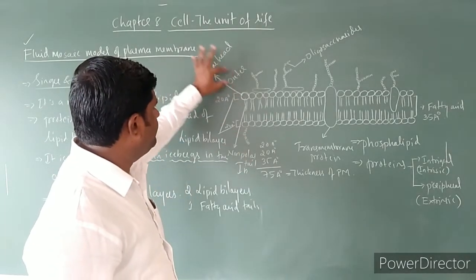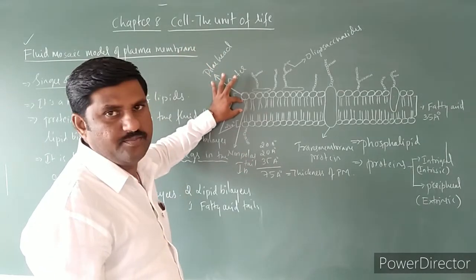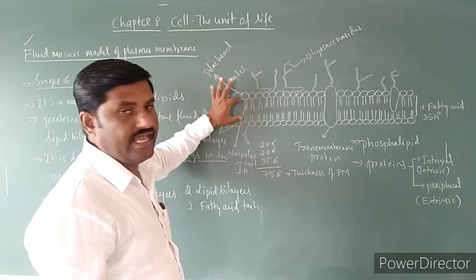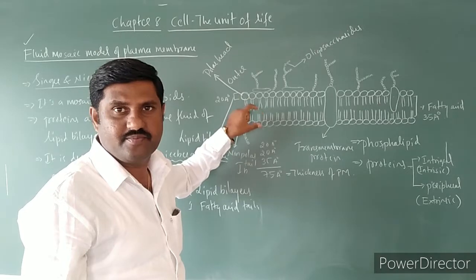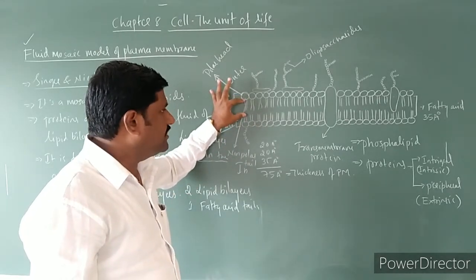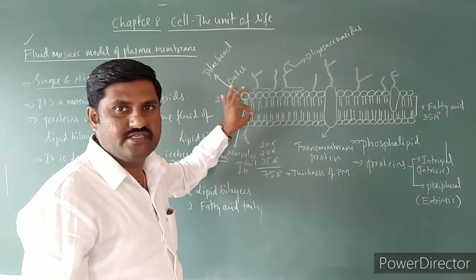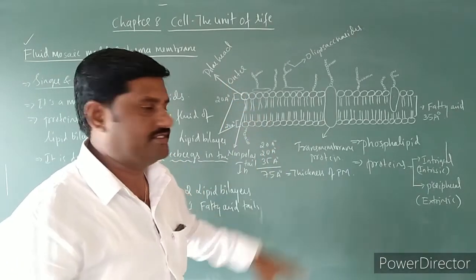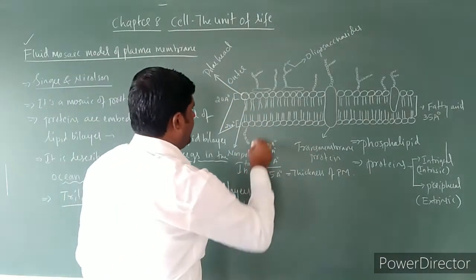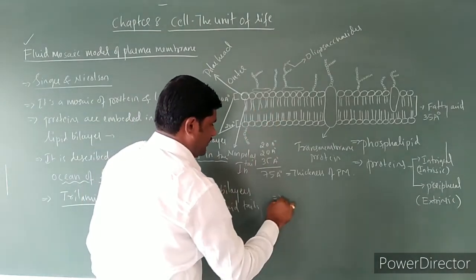So this is the head part and this is the tail part. These tails are made up of fatty acid tails, and these tails are bonded with each other by van der Waals forces, right? So they are bonded with each other.